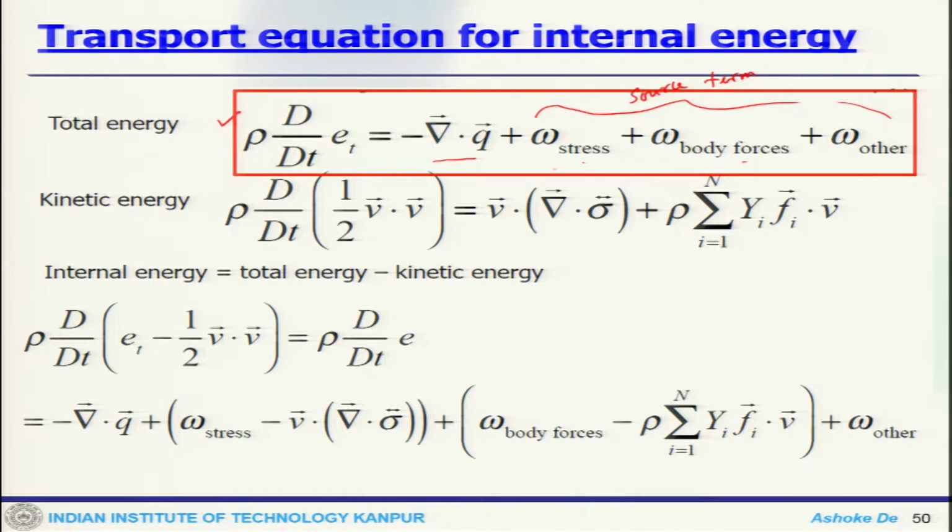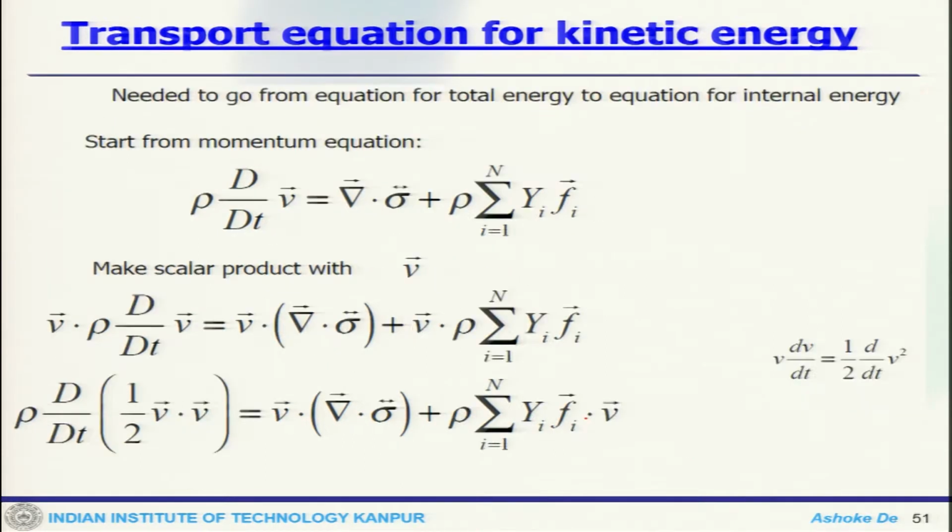For kinetic energy, one can write the total derivative of the kinetic energy with V dot source term. One can find the internal energy equals total energy minus kinetic energy. So this is what we get on the left hand side, d/dt of E, and on the right hand side, the remaining terms. So, one can go from the equation of total energy to the equation of internal energy.